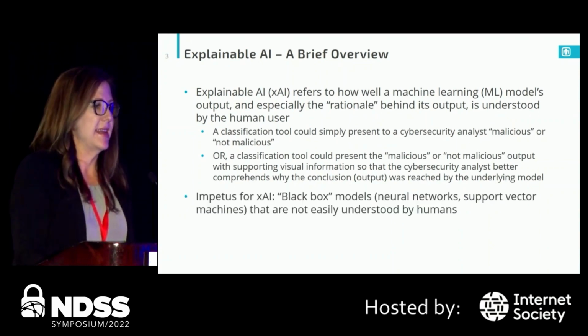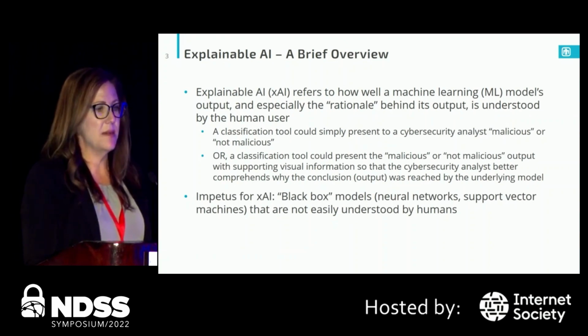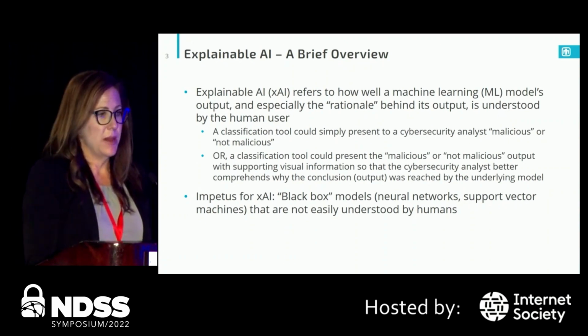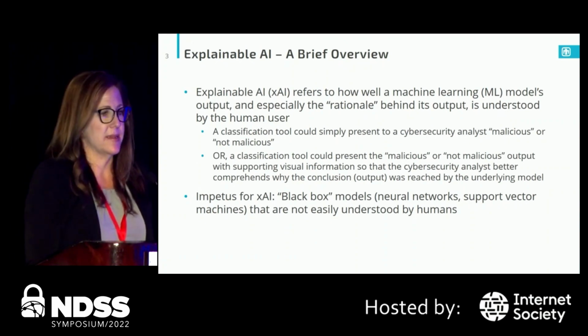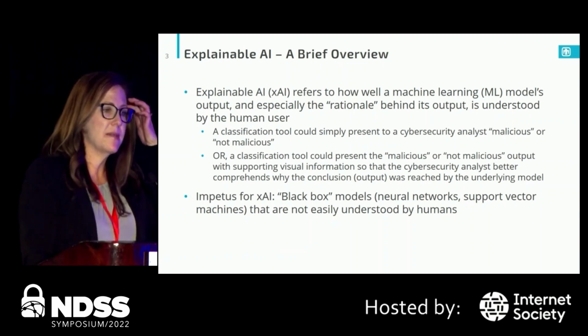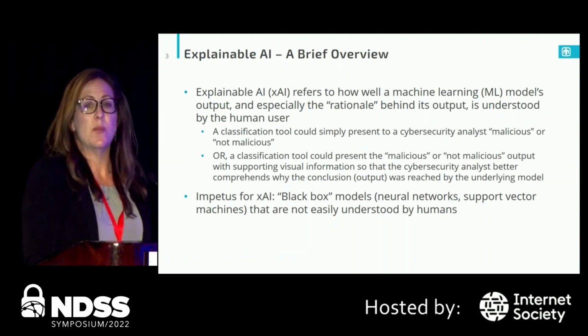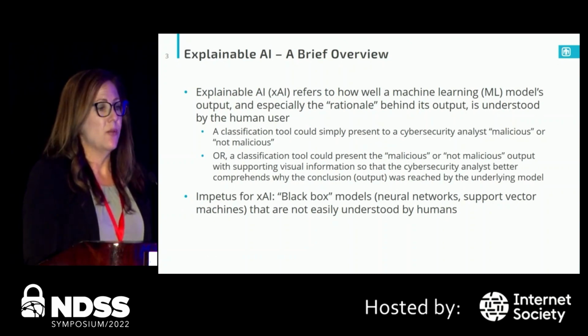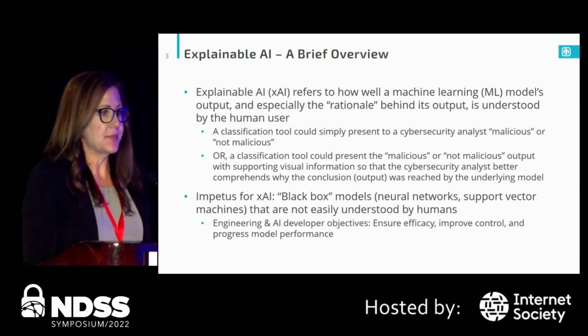So why are we interested in explainable AI? Well, some modeling techniques like neural networks, SVMs, random forests, and others are so complex that they are not interpretable to humans. Other classification models like logistic regression can be more easily interpreted by humans. When we think about explainable AI, we should consider 2 points of view with differing user needs.